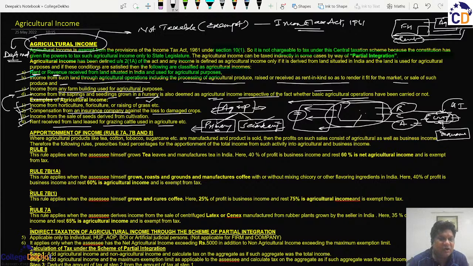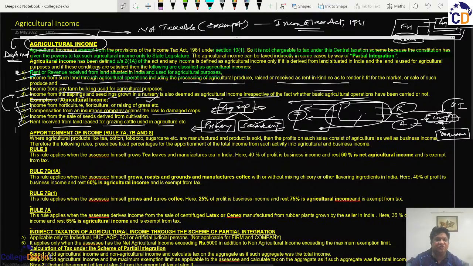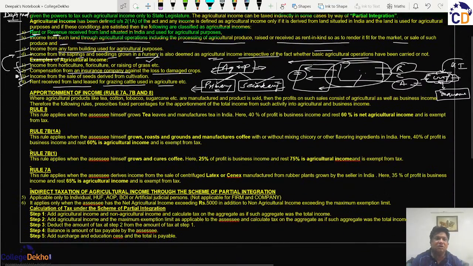So these four are basically special examples to understand that these kinds of activities are covered under the four definitions, or four subsections, above, and hence they all are different kinds of agricultural income. And as per the provision of section 10 subsection 1, they will be deemed as agricultural income from India, and agricultural income from India will be taxed only under the state legislature, not under the Income Tax Act under consideration here. Now, I hope this definition of agricultural income is good for you.